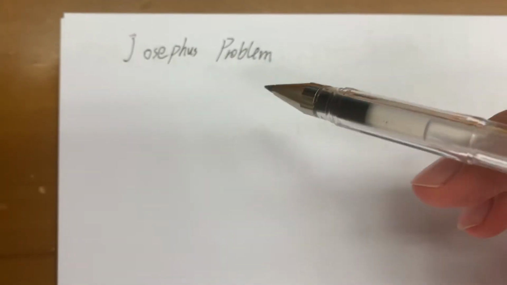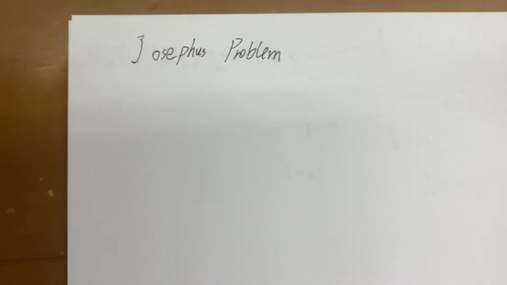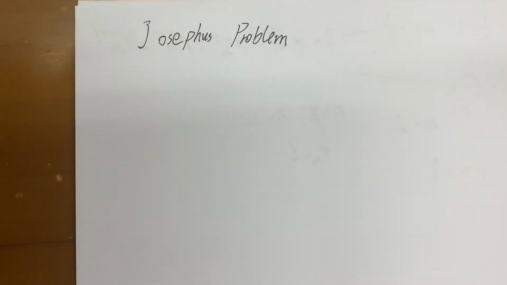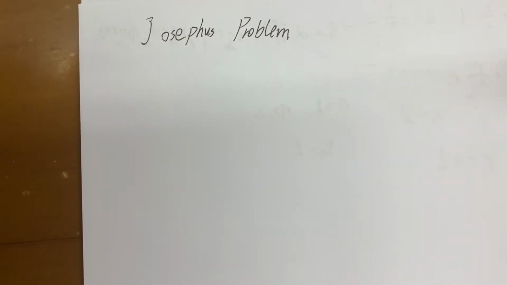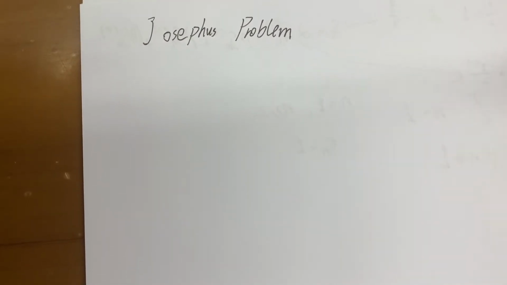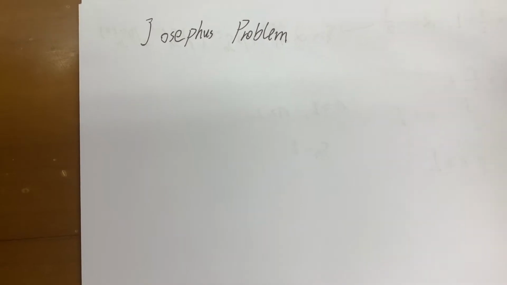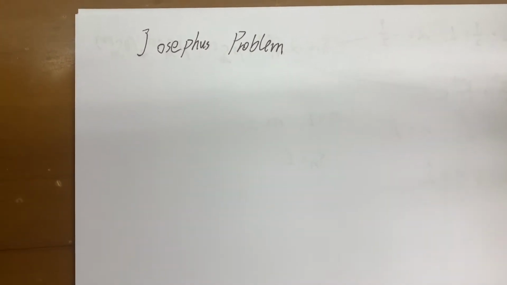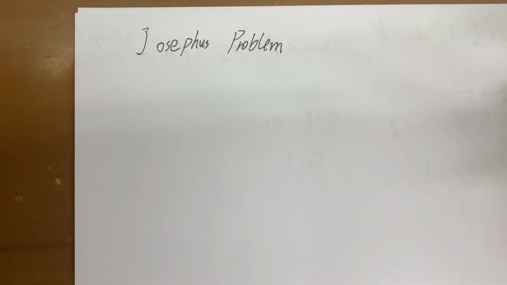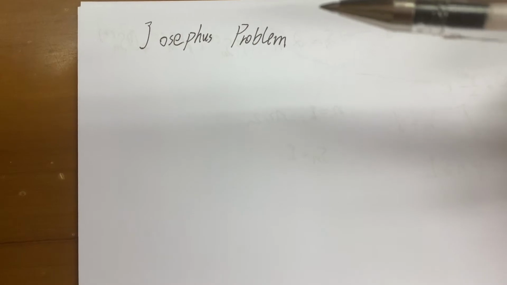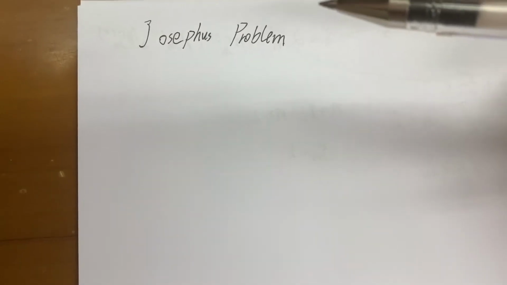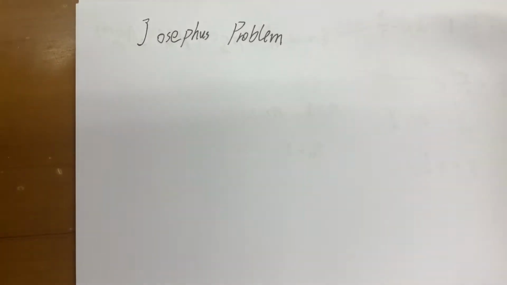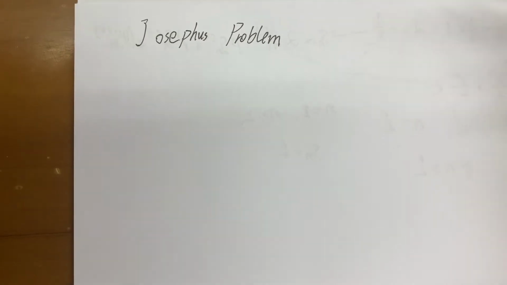Now here we're going to explain how to write the expression function for the Josephus problem. First, a brief introduction. Josephus is known as a legendary warrior who was surrounded by Roman warriors. During this time, he and his soldiers had to commit suicide in order not to be killed or caught by Roman warriors. So they came up with an idea.